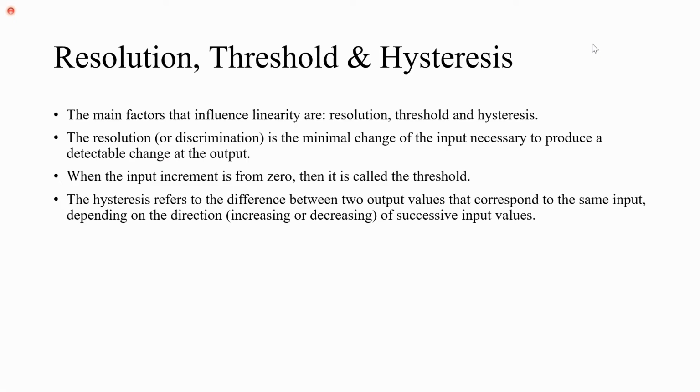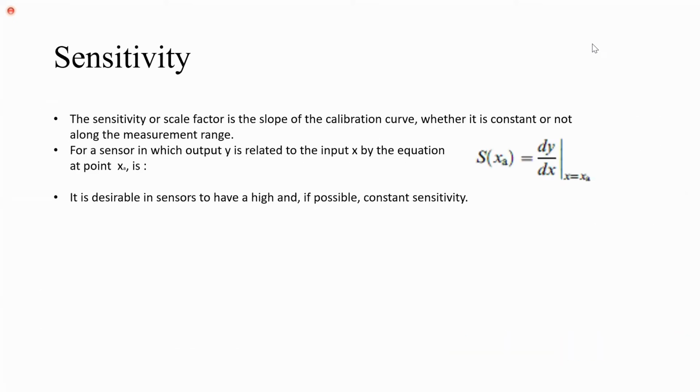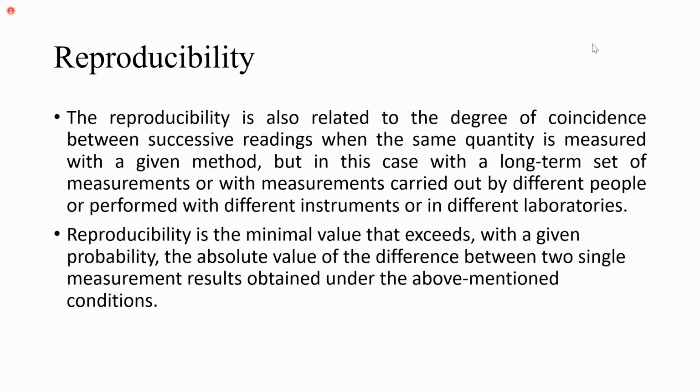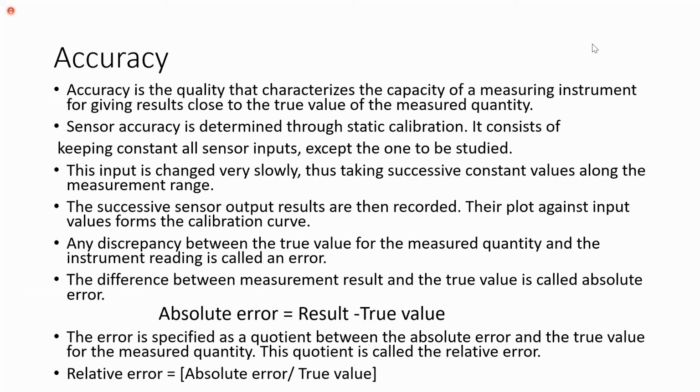That is called hysteresis. So students, go through the static characteristics for 2 minutes. We'll go to the next topic. These are very, very important topics in this first module. Static characteristics of a measurement system or sensor. All these static characteristics are very, very important to choose a sensor. Next, we'll move to the next topic.